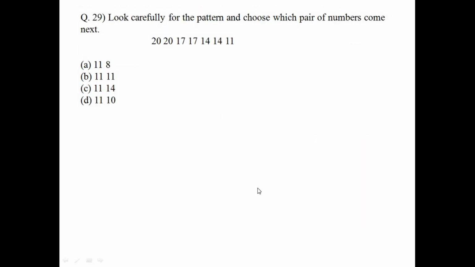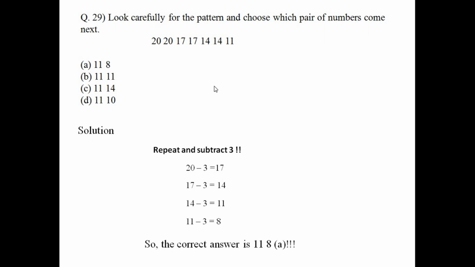Question number 29 is a really easy question. You can see that there is a repetition and then subtraction by 3, that pattern. Okay, repeat and subtract 3. You can see 20 minus 3 is 17, 17 minus 3 is 14, 14 minus 3 is 11, 11 minus 3 will be 8. So the pattern is 20 20, 17 17, 14 14, 11 11, 8 8, like that. So the next two numbers will be 11 8.